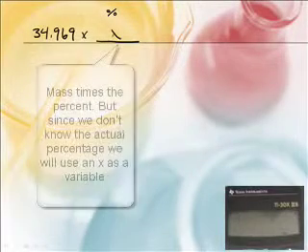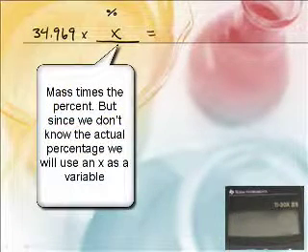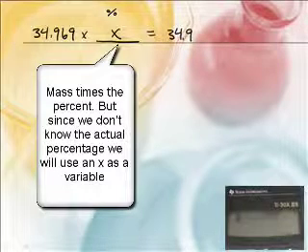Okay, so what you're going to do is take the weight of the first one, Mr. Sams? 34.969. And that's going to be times the percentage, right? Right, which we don't know. Can we call it X? How about we call it X? All right. So if we multiply those together, that would be 34.969 times X.